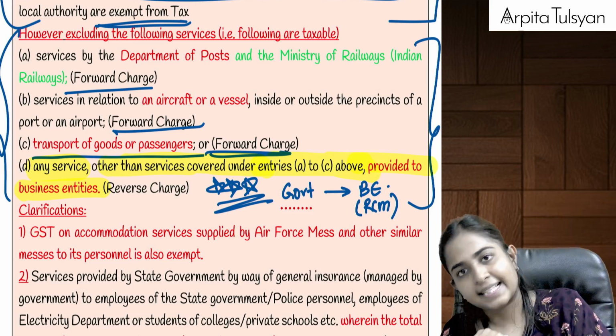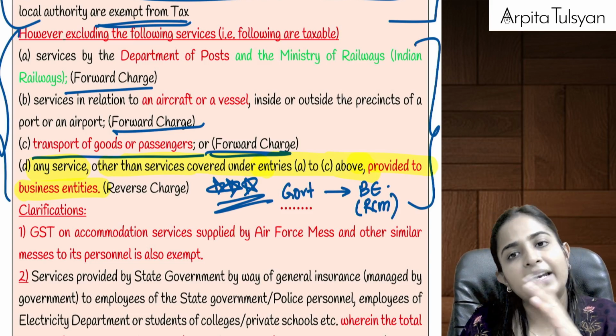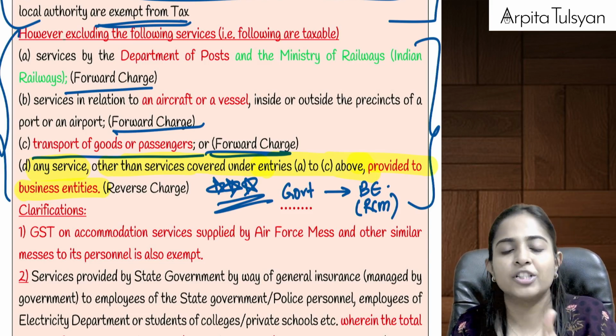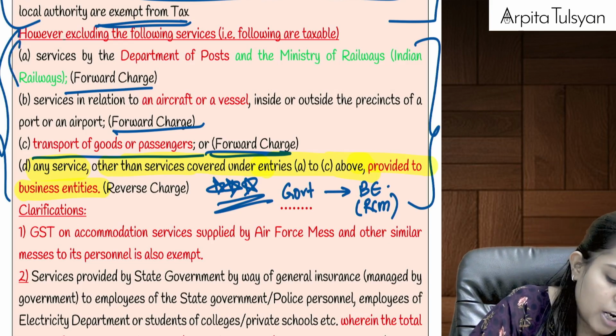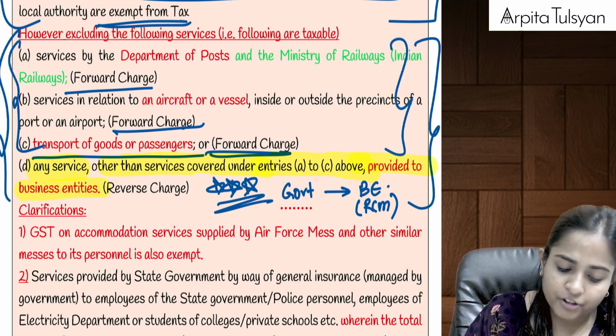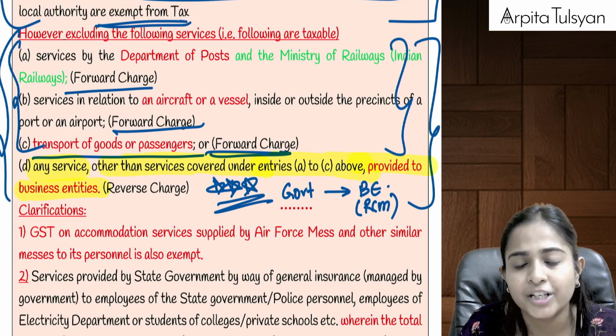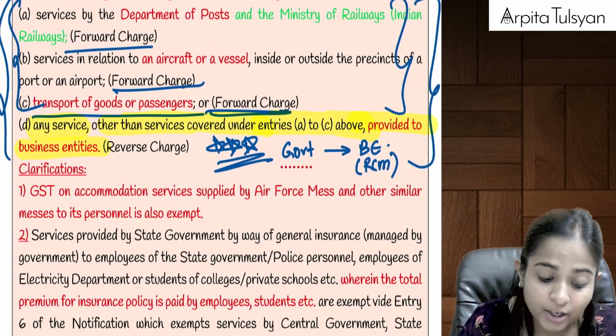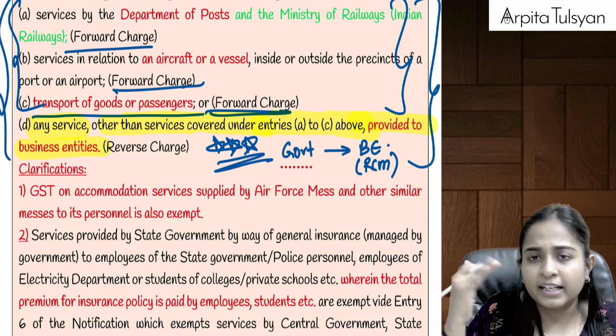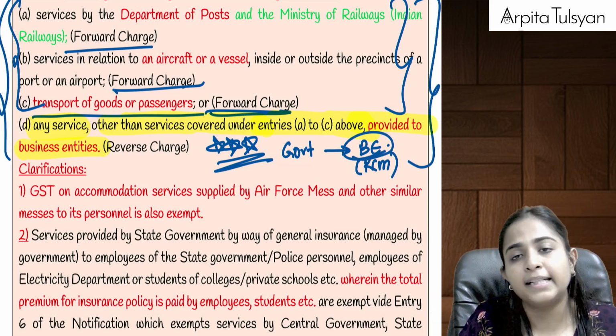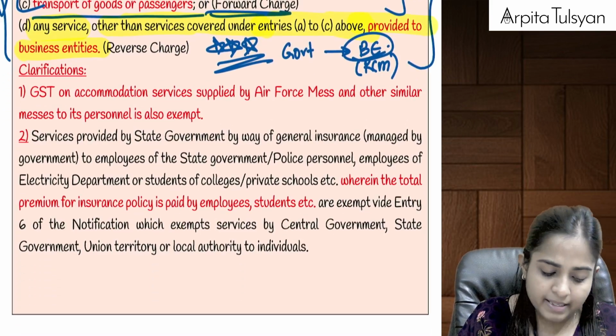Only if it is taxable do we have to think whether it is taxable under forward charge or reverse charge. So the first three will be taxable under forward charge, and any services provided to a business entity mean we are shifting the burden to the business entity, and the responsibility to pay the tax is on the business entity.